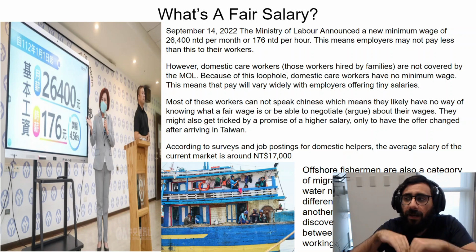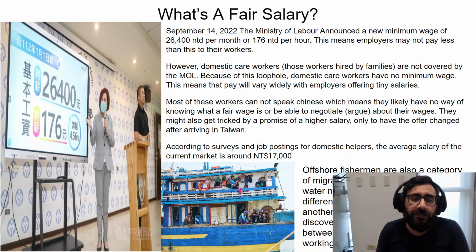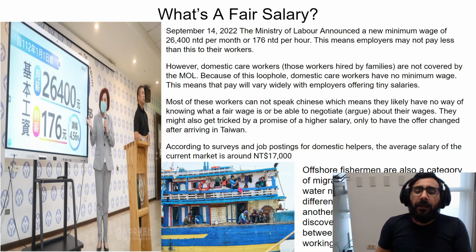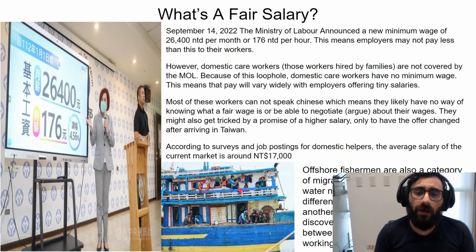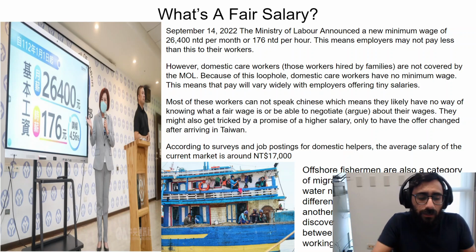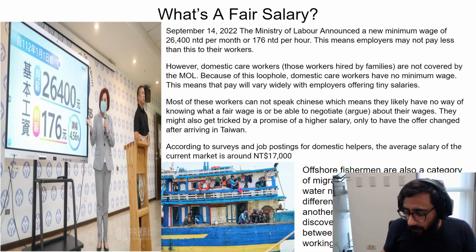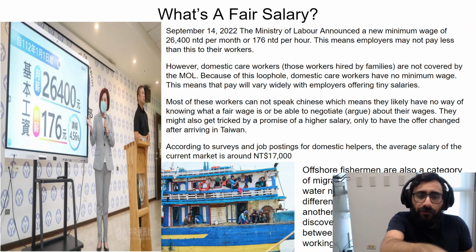They're not covered by the Ministry of Labor. So this is a government agency that is in charge of employment. But because domestic care workers are not considered employees under the labor guidance, that means there's a loophole. They're under a different organization than labor. So this organization doesn't have to follow the minimum wage rule because only one agency had the rule.